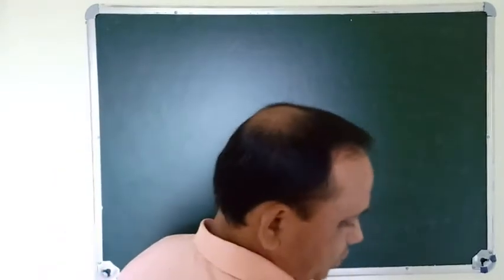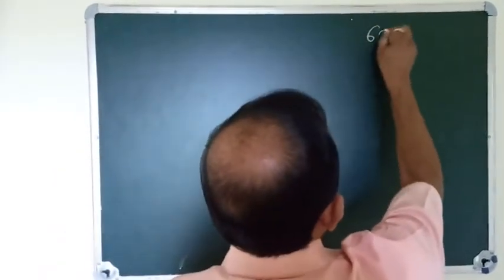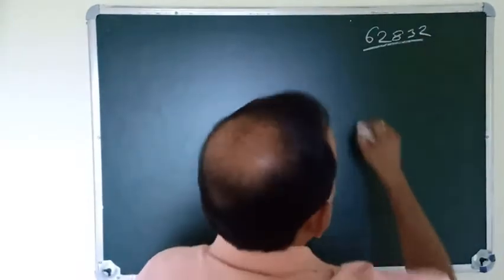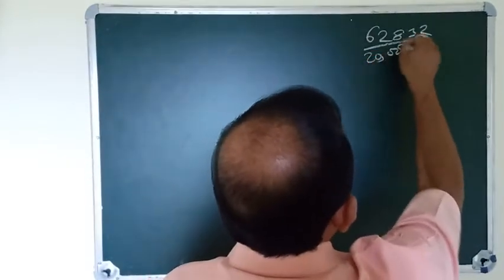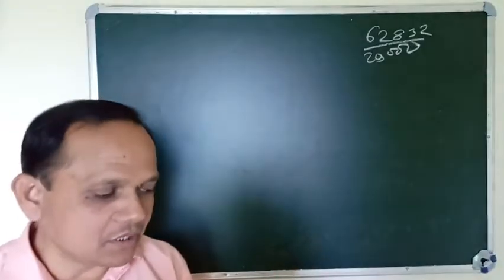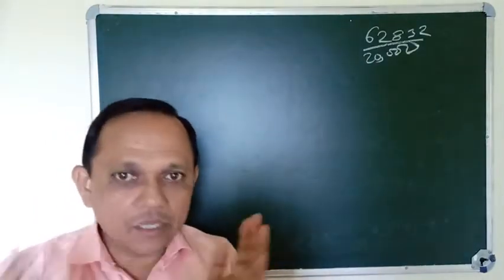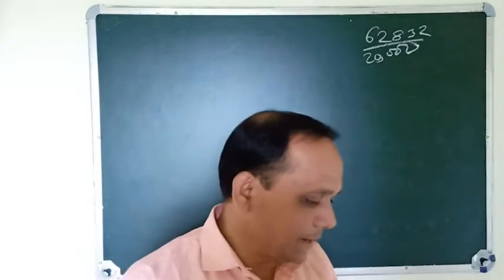According to Aryabhatta, the value of pi equals 62,832 by 20,000. This seems to be an elimination process, but that is not the real value. All of these are approximate values, the nearest values of pi.